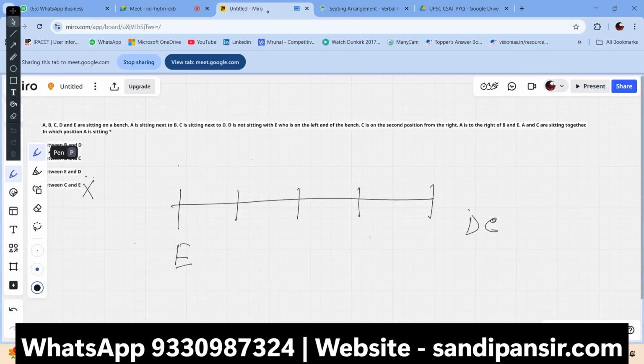A and C are sitting together. A is next to B, C is sitting next to D. A and C are together. That means if C is the second from the right, C is here. A is here. There is literally no way it can be done. So what am I missing here? What is the thing I'm missing here?